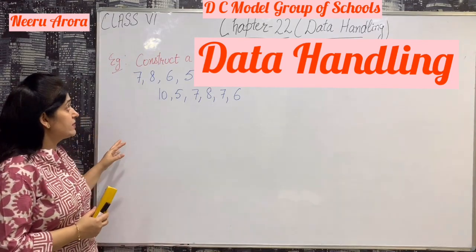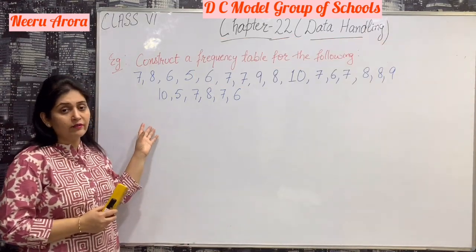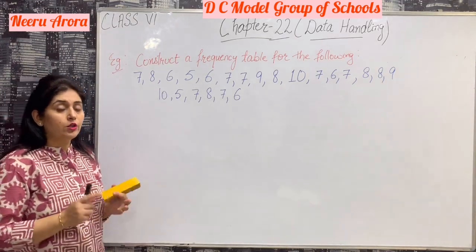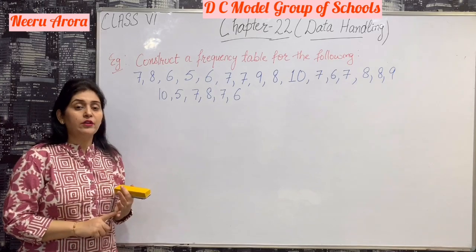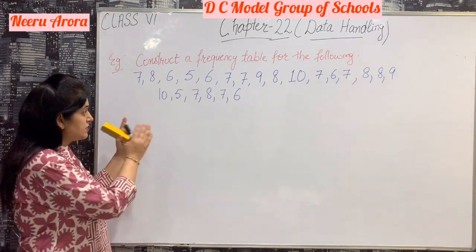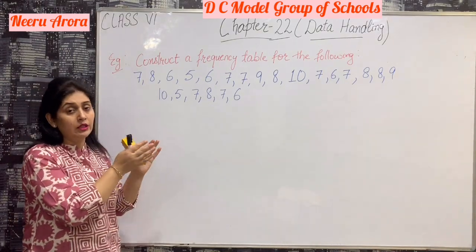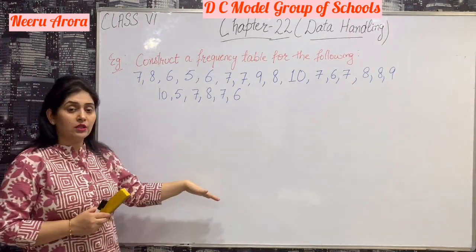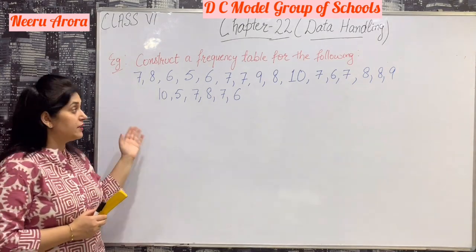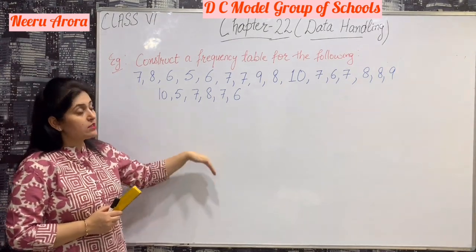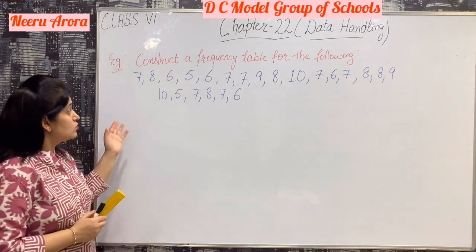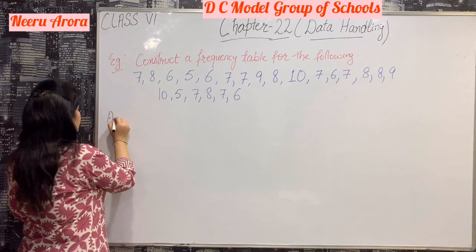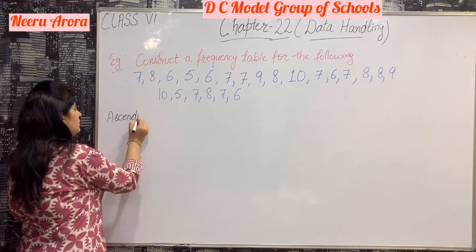Let's discuss one more example of a frequency table. This is the given data and we will construct a frequency table for this data. There are 2 ways to construct a frequency table. One is we can first arrange it in ascending or descending order and after that put all the values in the table, or we can directly put all these values in the table. I will first arrange this in ascending order.